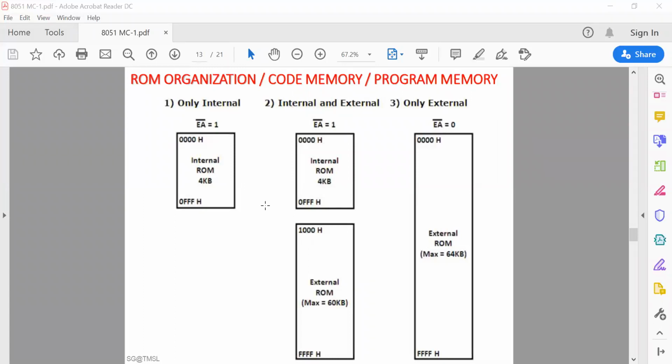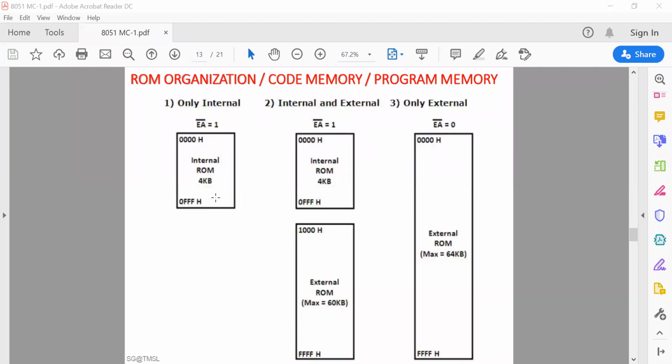But the actual program should not be changed anytime. It remains the same even if you power off the device. So the permanent program or data must be stored inside ROM, and the random data which is changed frequently is stored inside RAM. Now ROM can be divided according to this diagram: either only internal can be accessed, or internal and external both, or external only. Suppose only internal ROM is considered, this first one.